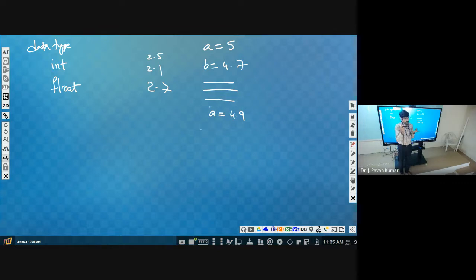The type will change automatically. It will take care of that and will not give any error. Whereas suppose b value is 5, then it will consider it as integer. So we have this flexibility in Python. And if you want to know the current type of a, or the current type of b, then we can use the type function.